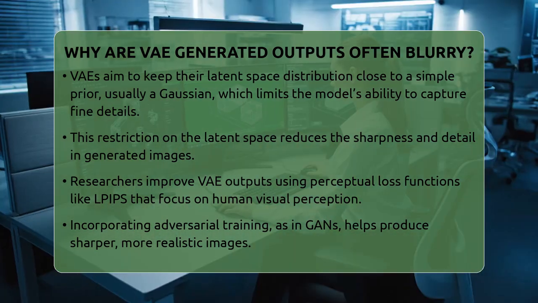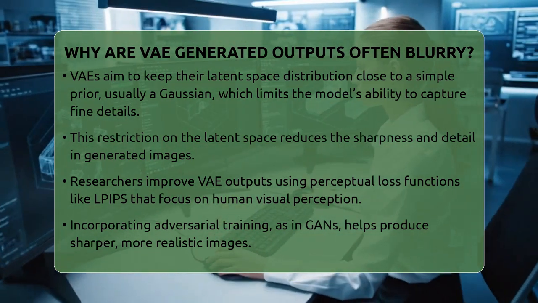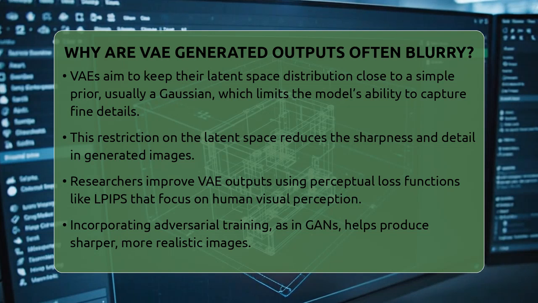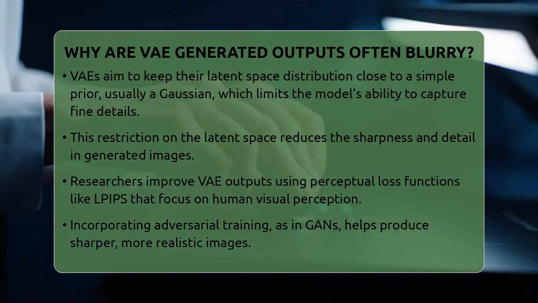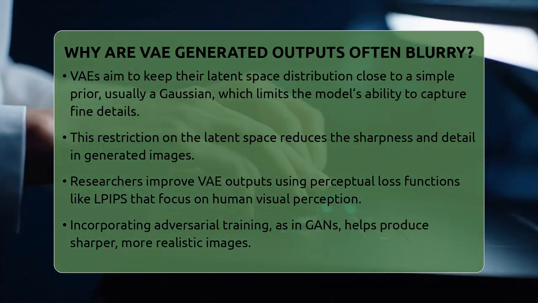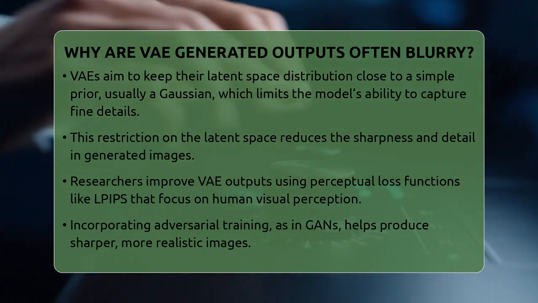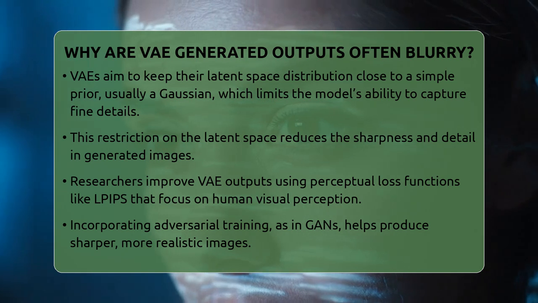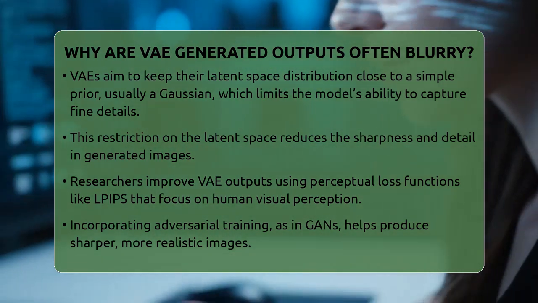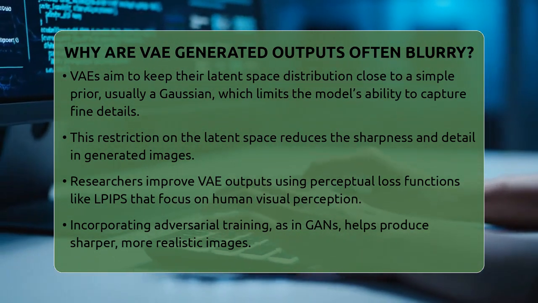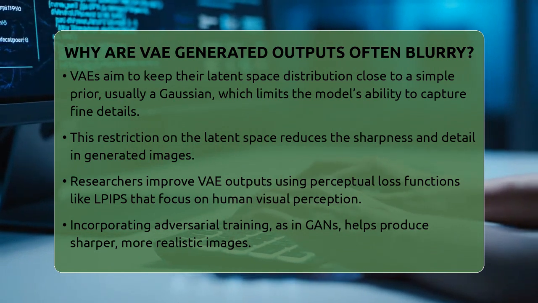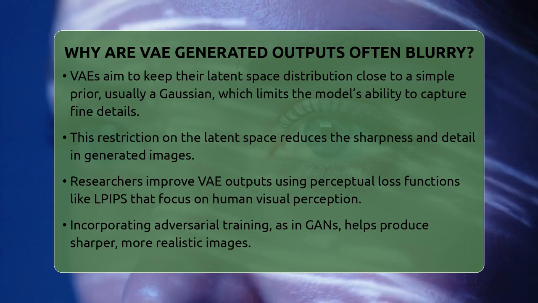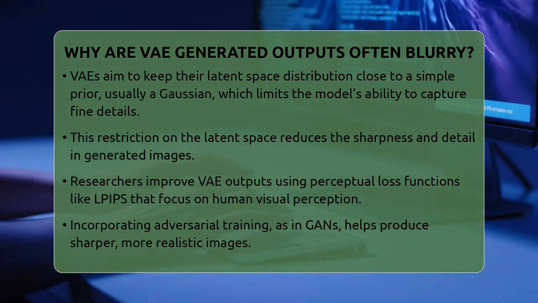Another reason is how variational autoencoders balance their goals. They try to keep the latent space distribution close to a simple prior, usually a Gaussian distribution. This is called the evidence lower bound, or ELBO. This balancing act limits how expressive the latent space can be. When the latent space is less flexible, the model struggles to capture tiny details, which makes the generated images appear less sharp.